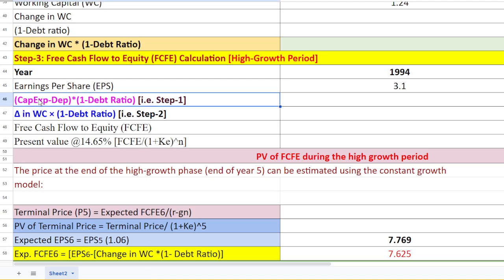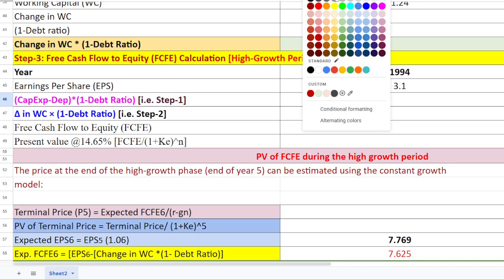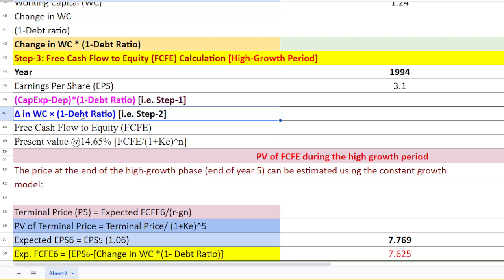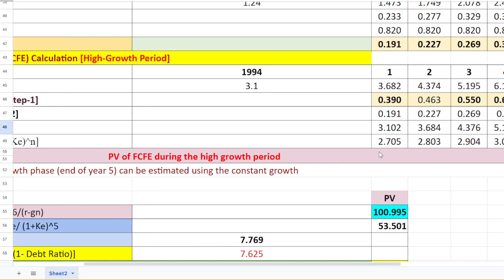So capital expenditure minus depreciation times 1 minus debt ratio, we already calculated in step 1. We simply copy and paste here. Then for the other case, change in working capital times 1 minus debt ratio, this is step 2. So the free cash flow to equity is simply this value minus this value minus this value, which we already calculated. So this is our free cash flow to equity. I have calculated each year here up to 5 years.